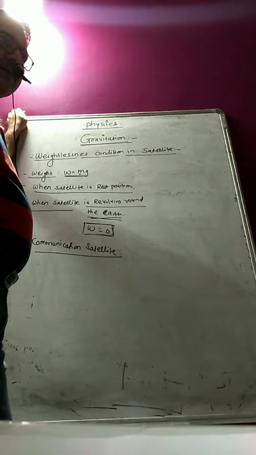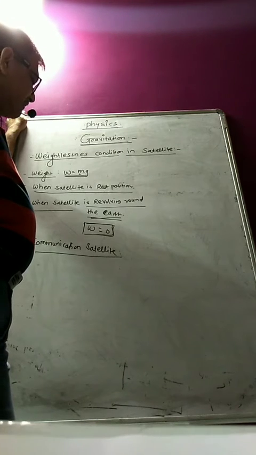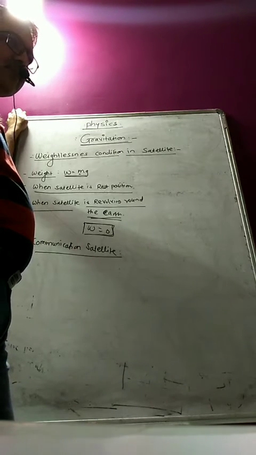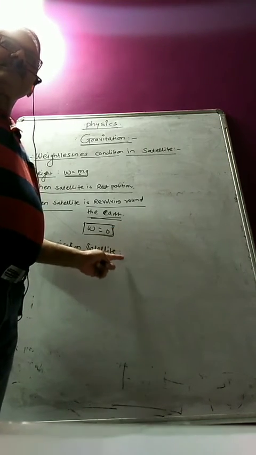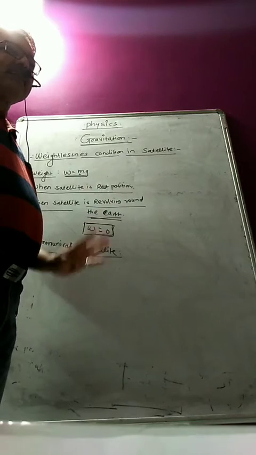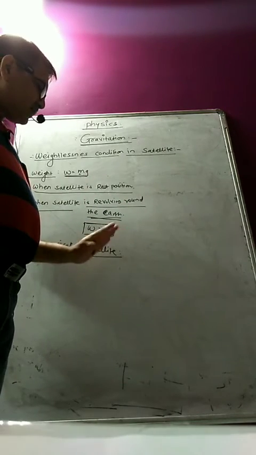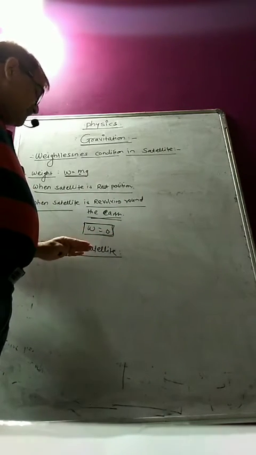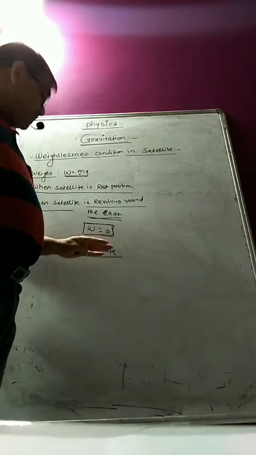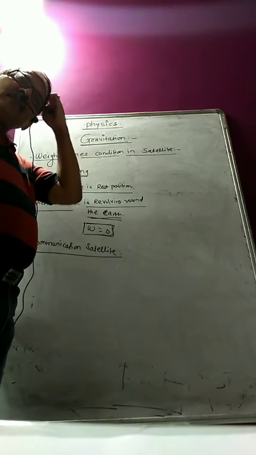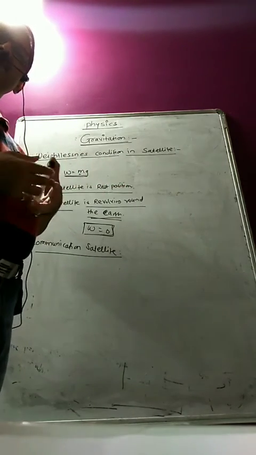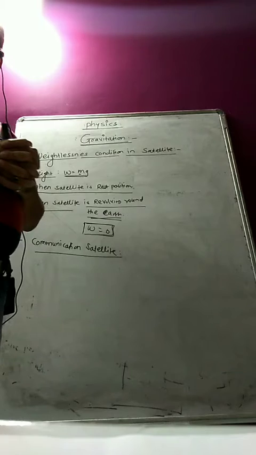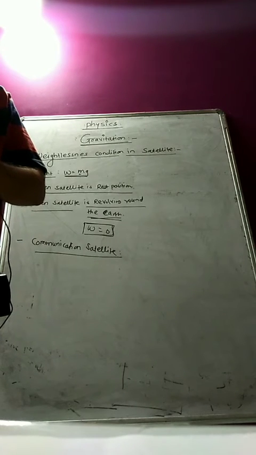One of the important uses of a satellite is communication purpose, and therefore it is called the communication satellite. This satellite is also called a geostationary satellite or geosynchronous satellite. Why they are called geostationary or geosynchronous, we will come to that point. But sir, what is a communication satellite? The satellite which is used from the communication point of view is therefore called the communication satellite. But sir, what is that satellite particularly?